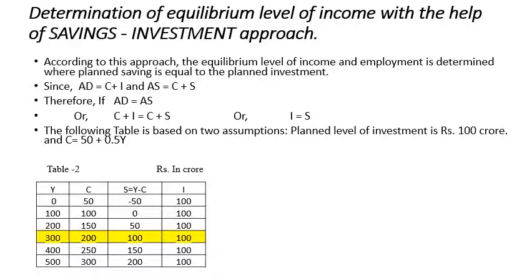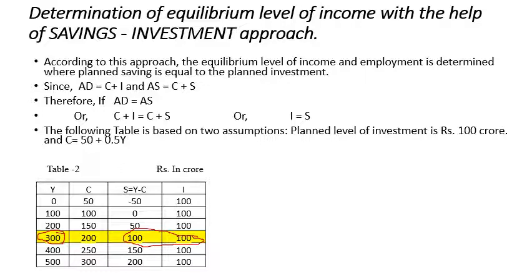Based on that, we have table 2, where we are showing the same example. Income increases every time by 100, consumption starts with 50 and every time increases by 50, savings is Y minus C, so we get minus 50, 0 and 50 and so on, and investment, as we have said, is 100 autonomous investment. We find both savings and investment are equal when income is equal to 300. So that is your equilibrium level of income.